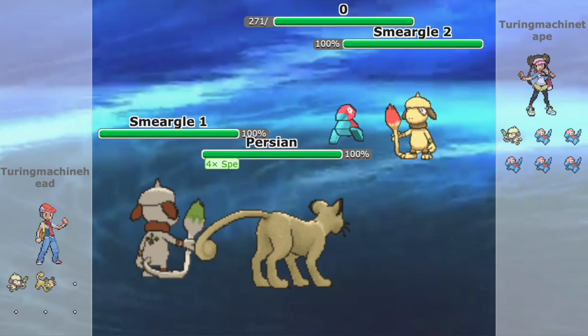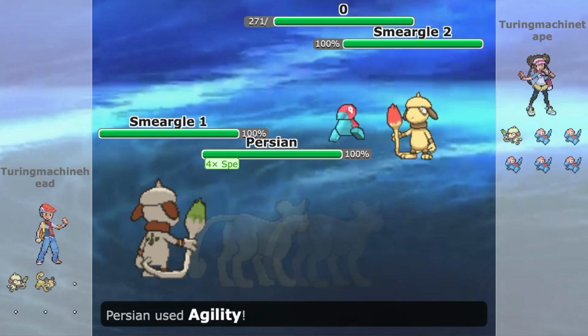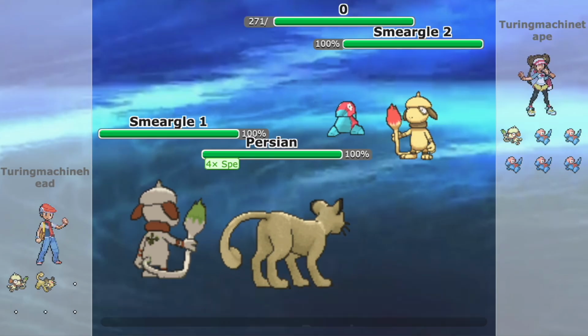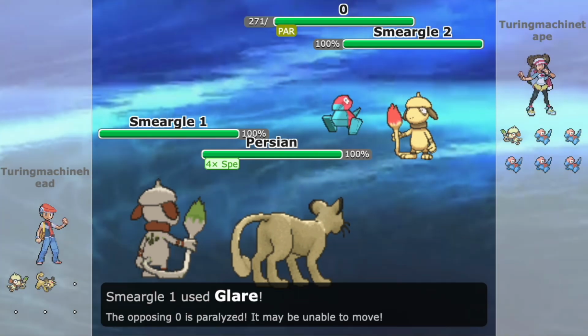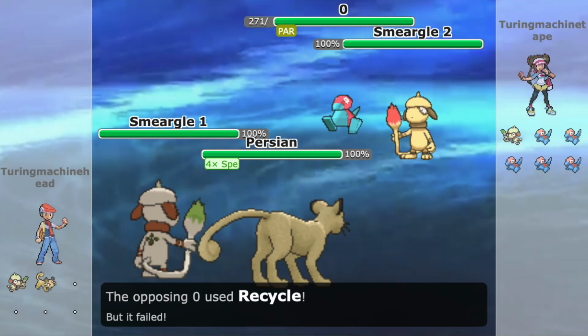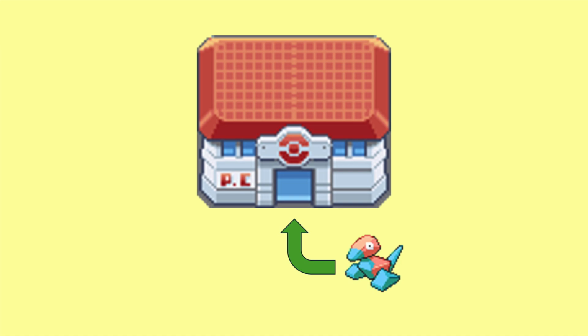Here's how writing a 1 looks. First, Persian uses Agility. Then, Smeargle 2 fails using Recycle. Next, Smeargle 1 uses Glare, paralyzing Porygon. Finally, Porygon fails using Recycle. To write a 0 in a cell, a Porygon must be cured of its paralysis.